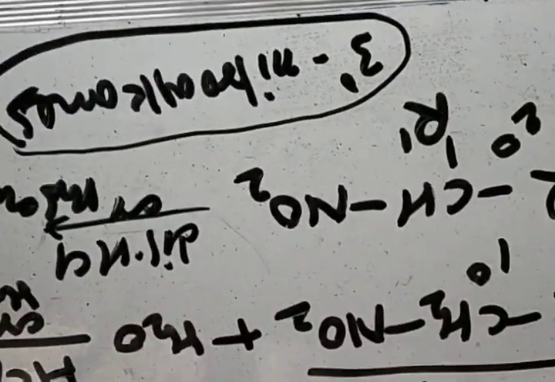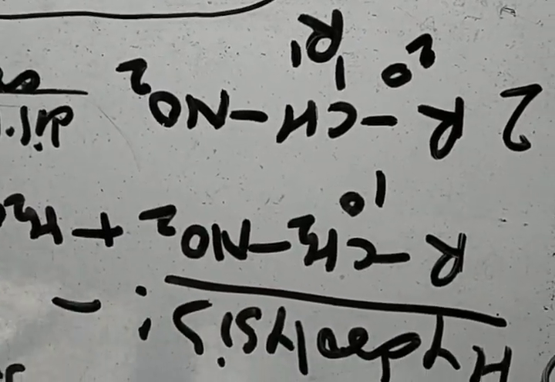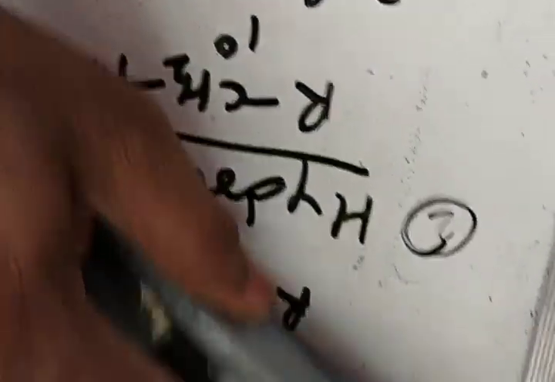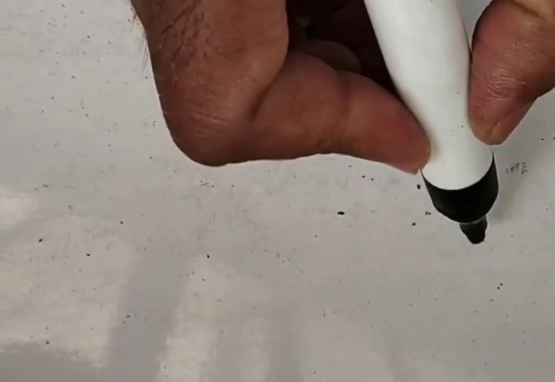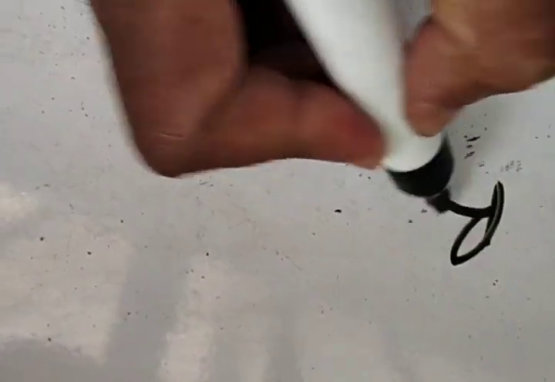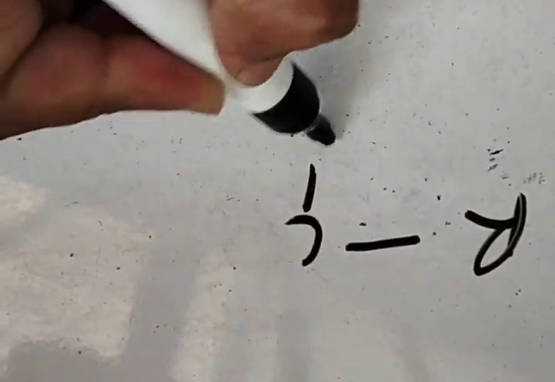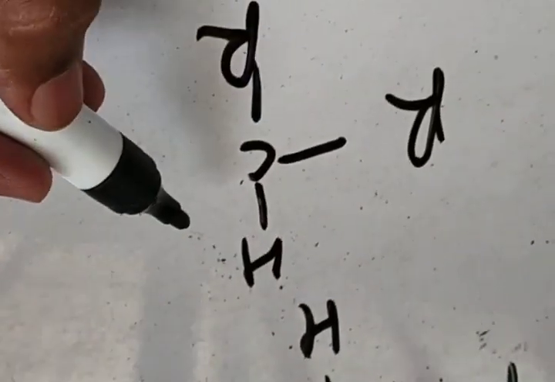Another characteristic property is of those nitroalkanes which contain alpha hydrogen, that is, the nitroalkanes in which the nitro group carrying carbon carries hydrogen. For example, this primary nitroalkane and this secondary nitroalkane.